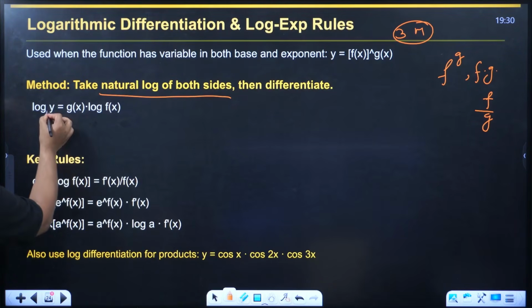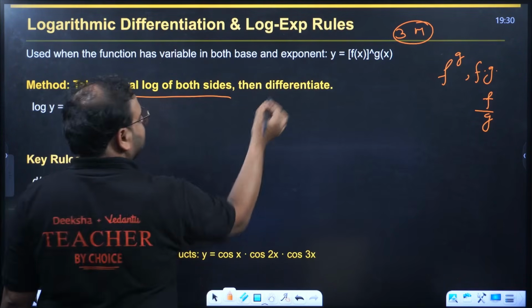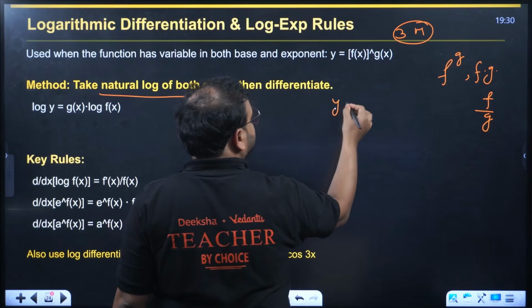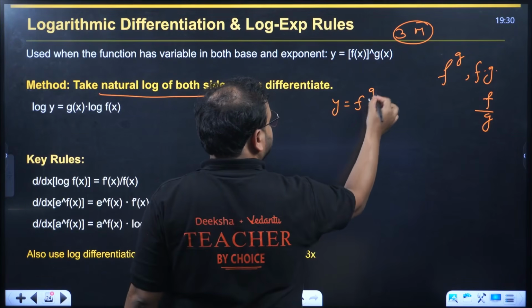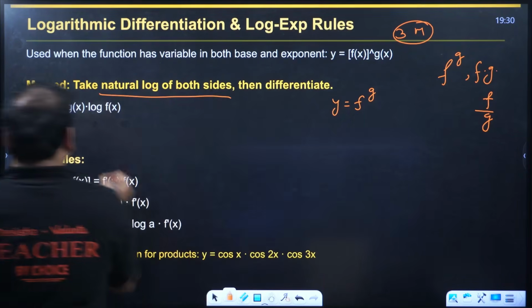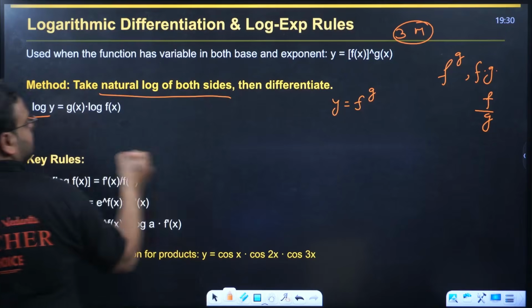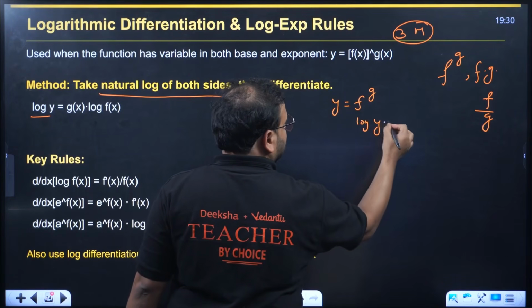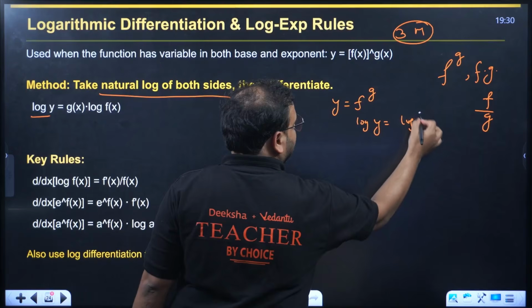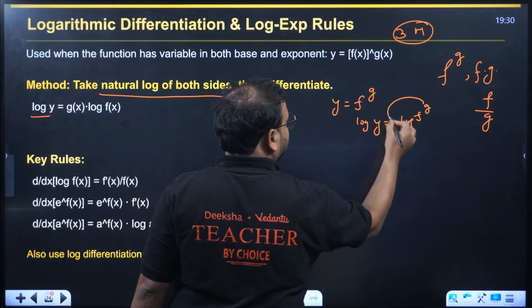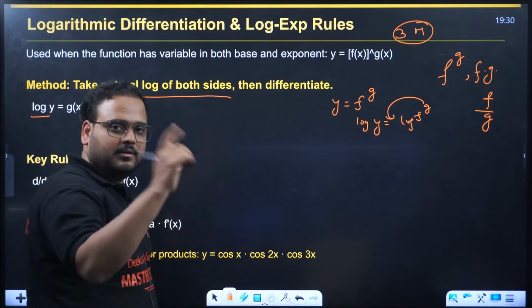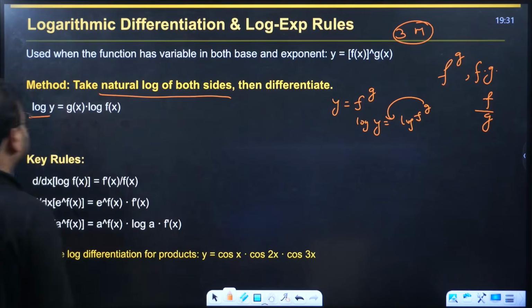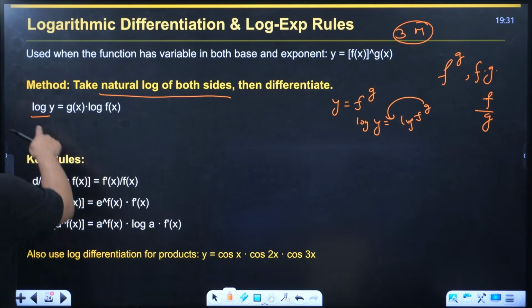So basically, this was a function given to us, no? y equal to f power g. Take log. It will become log y equal to log of f power g. g will come in front as a coefficient, the power rule is there. So g(x) log f(x).